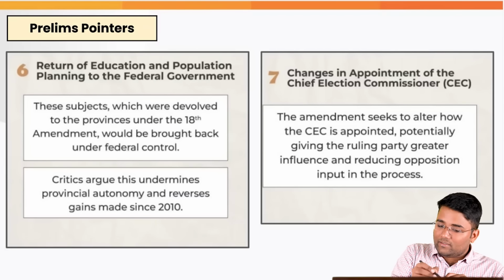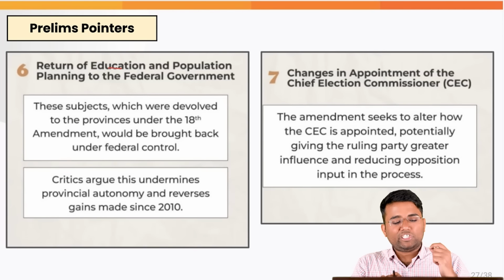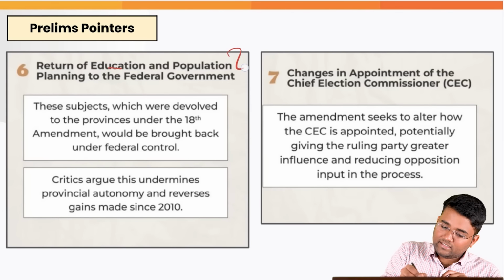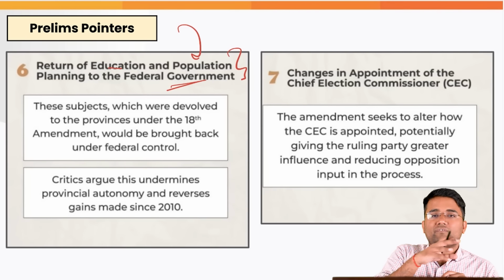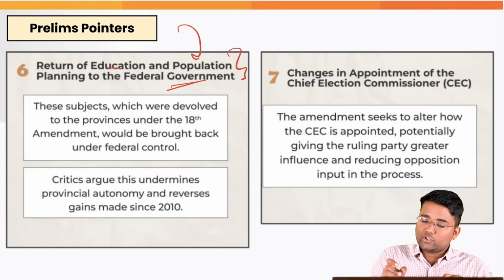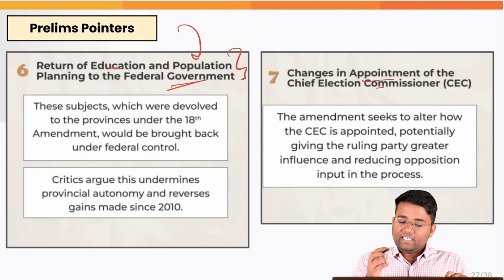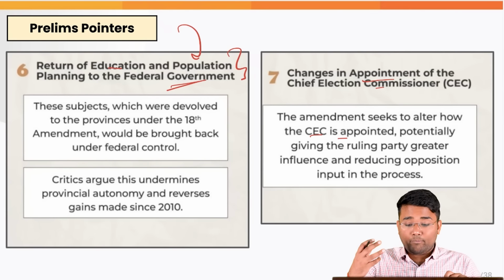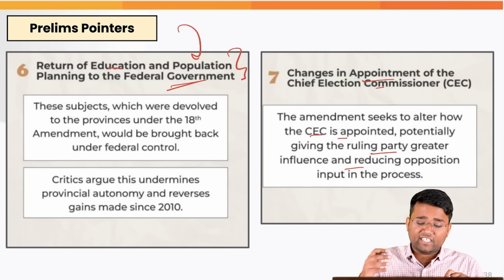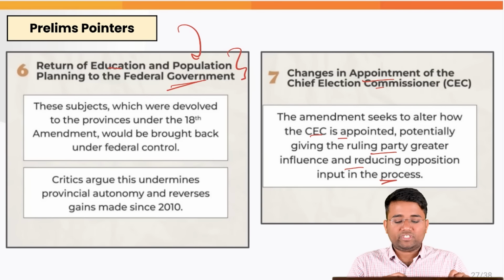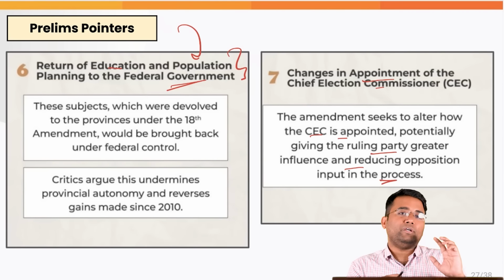And there are also some other changes. For example, education and population planning have returned to the federal government. It is now part of the jurisdiction of the federal government. Also, changes were made in the appointment of the Chief Election Commissioner, which seeks to alter how the CEC is appointed, potentially giving the ruling party greater influence and reducing opposition input in the appointment process of the Chief Election Commissioner.